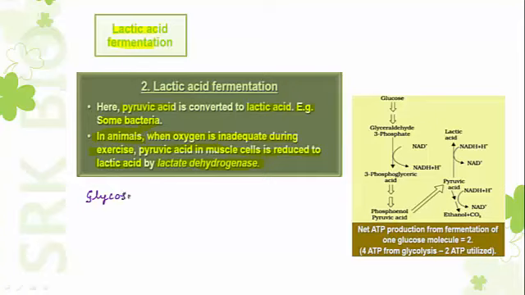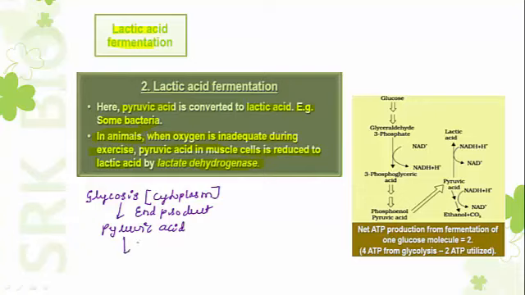Glycolysis is required for both alcoholic fermentation as well as for lactic acid fermentation. It is occurring in the cytoplasm, and the end product of glycolysis is pyruvic acid. If yeast is present, alcoholic fermentation will be carried out.